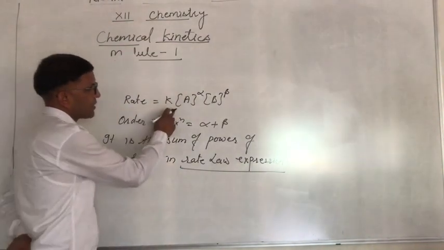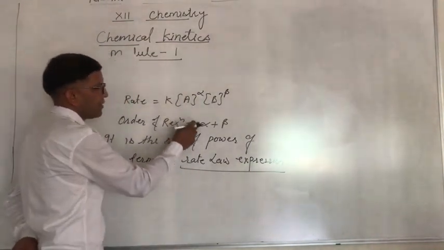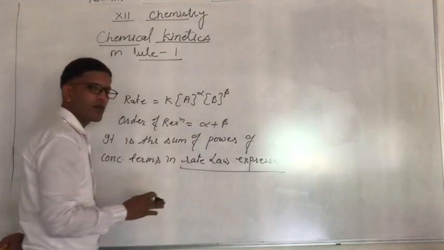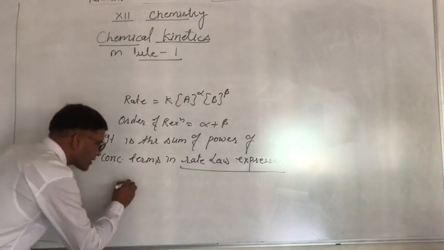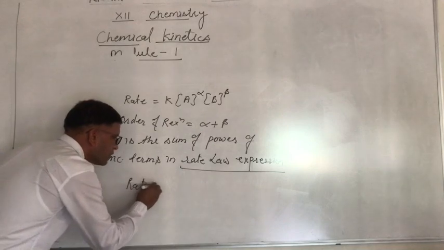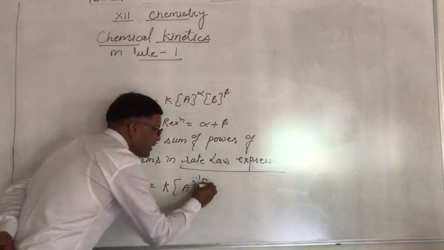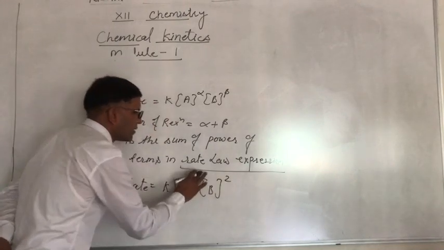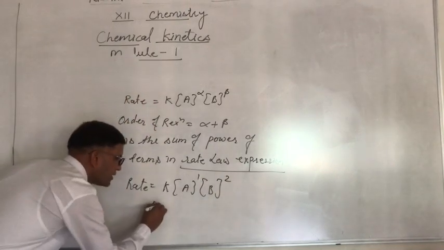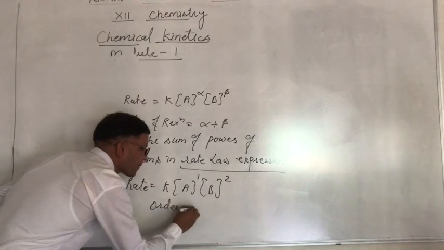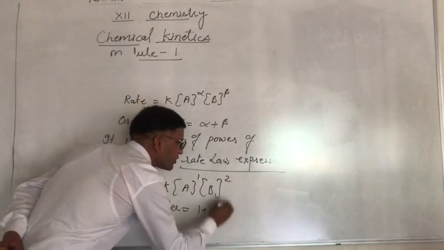Now what has come in this equation? It may be that alpha plus beta is the order of reaction. Like I have taken the example rate equal to K into A raised to power 1 and B raised to power 2. Then the order is 1 plus 2 equals 3.